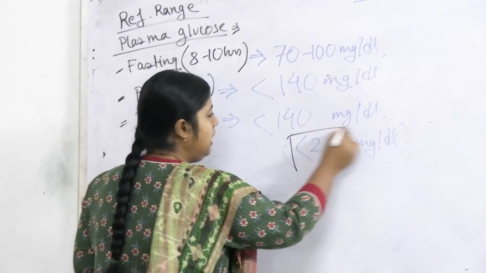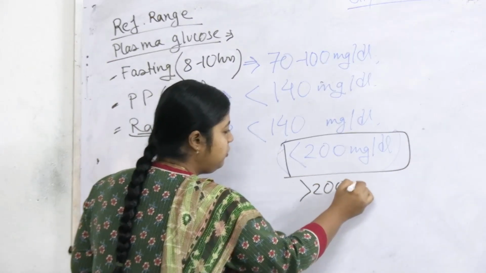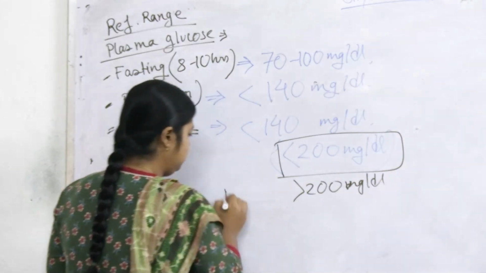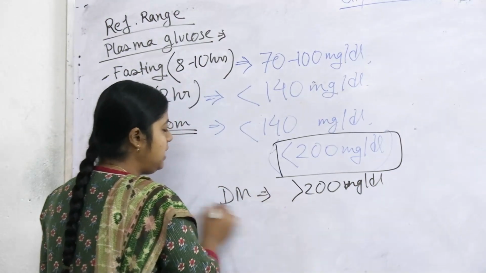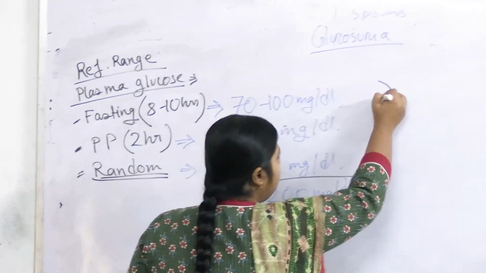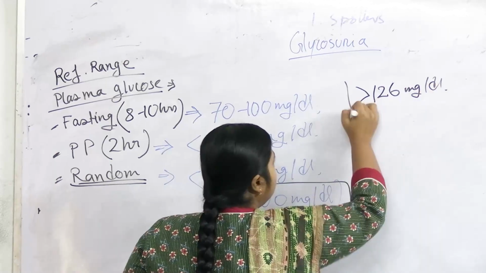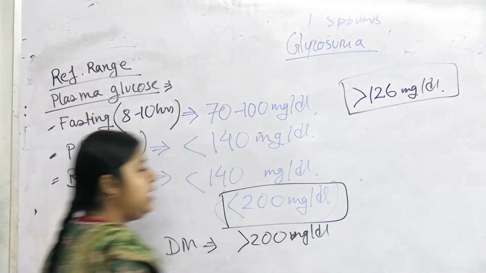If not, at least under 200, because above 200 it is diagnostic for diabetes. So if it comes above 200, we may say the patient has diabetes mellitus, right? Understood? In fasting, the value should be more than 126 milligram per dl to say that the patient is diabetic, right?